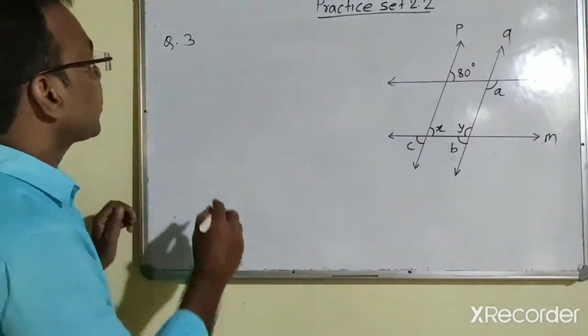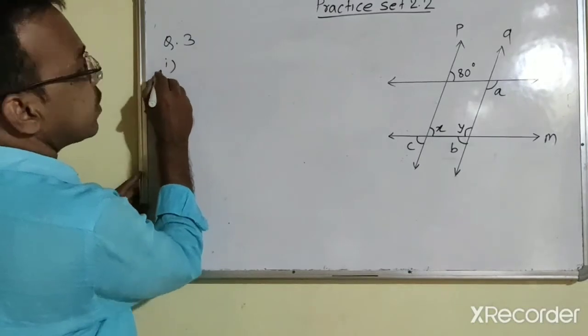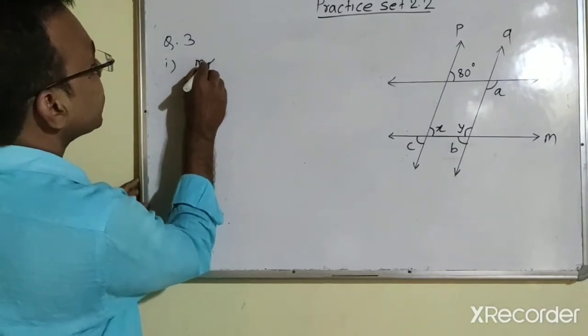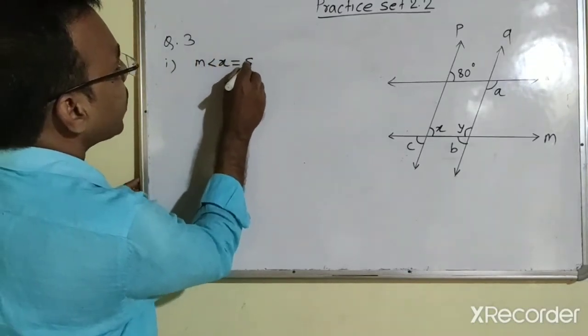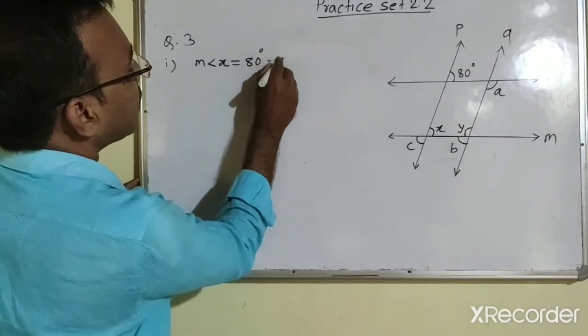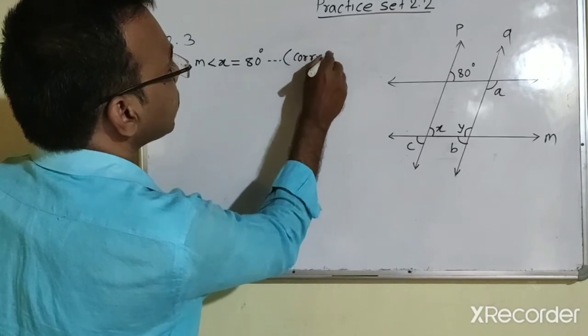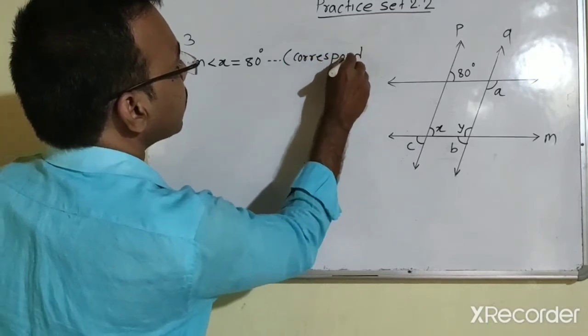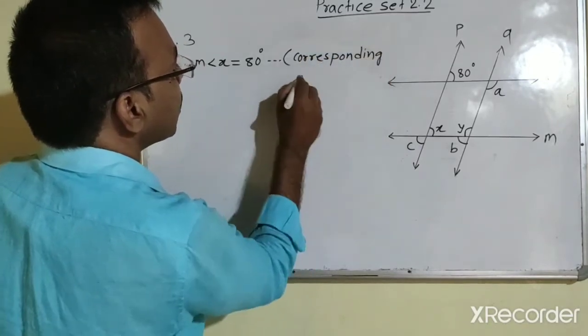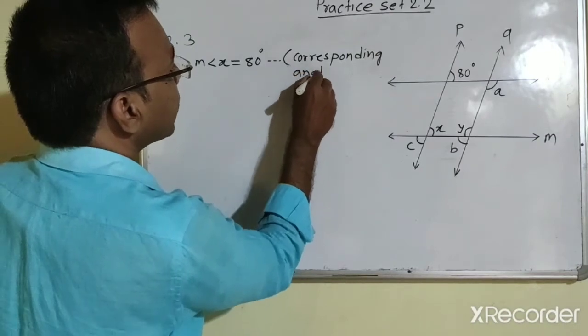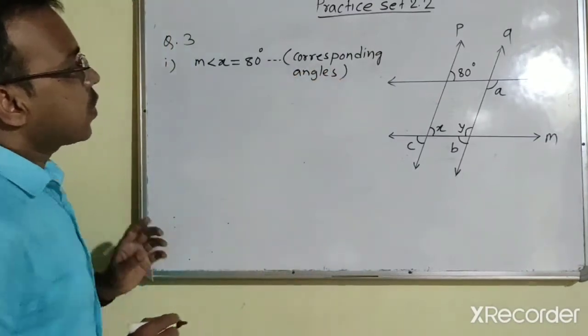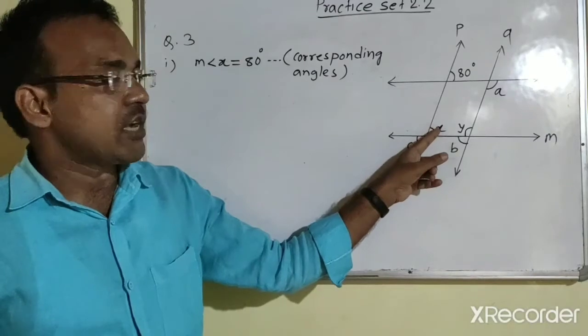So we can write measure of angle X is equal to 80 degree. Reason is corresponding angles. Okay, means measure of angle X is 80 degree.